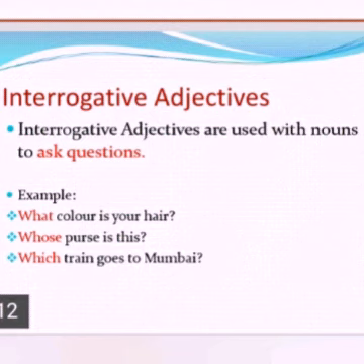Okay, so please remember here, what color is your hair? This is an interrogative sentence also. Here the word what is the question word. It is also used as an adjective. This is called an interrogative adjective.